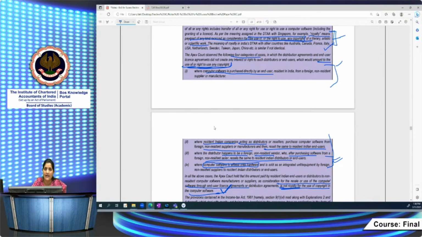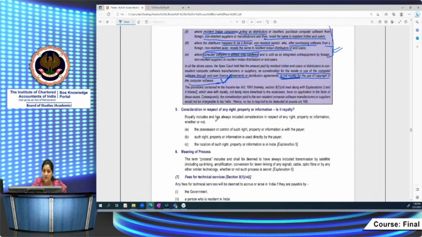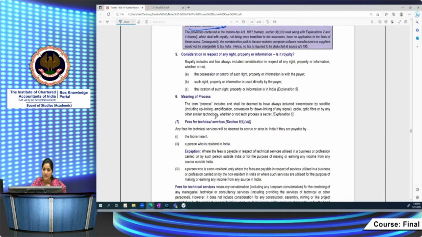If the question is silent to determine the taxability, then you have to compare both. If extracts are given for the DTA, then you should go and see the DTA extract, comparing it with the provisions of the Income Tax Act. So this is about the royalty. FTS is also on similar lines, but of course the meaning of FTS is different from royalty, right?